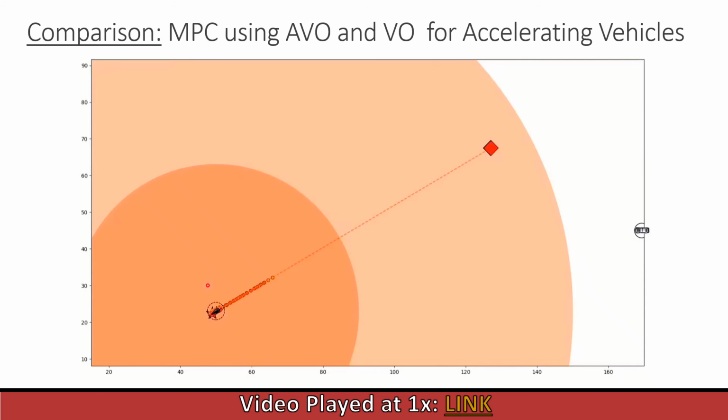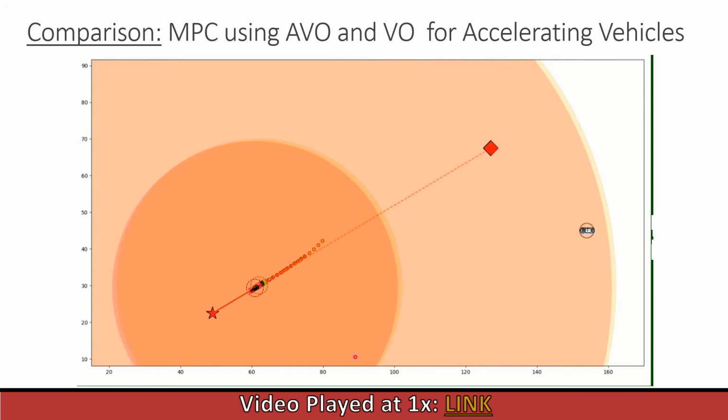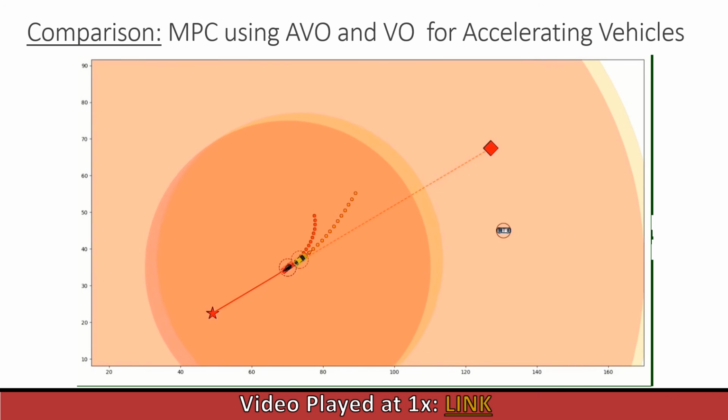So here I'm going to simulate two vehicles. One is with AVO and one is with VO. And remember that they do not know each other. I have done this so that I can show you how both are reacting to this single dynamic obstacle. So let's see what happens.